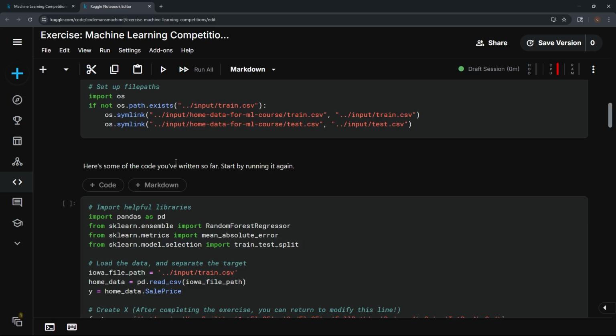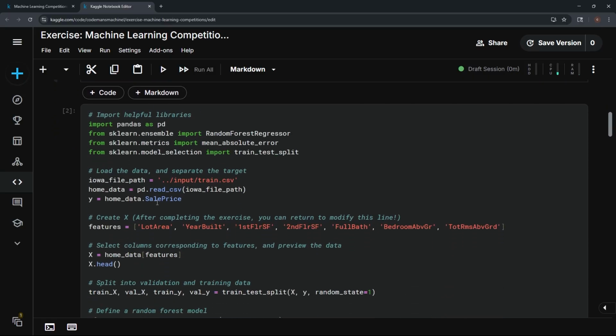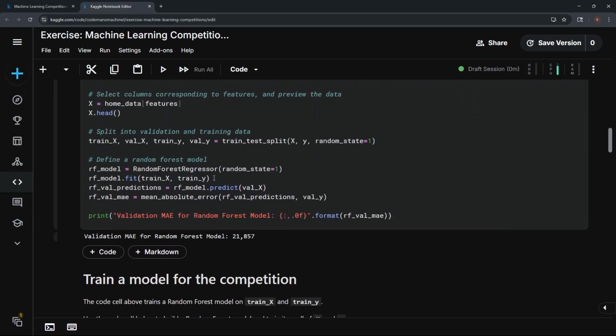So here is some of the code that we've written so far. We're going to start by running this again. This is just importing pandas, the file path, and all the stuff, even the random forest right down here. So it's everything we've already done. And then when we see the random forest MAE, it's going to be 21,857. So that's something we can go off of right there.